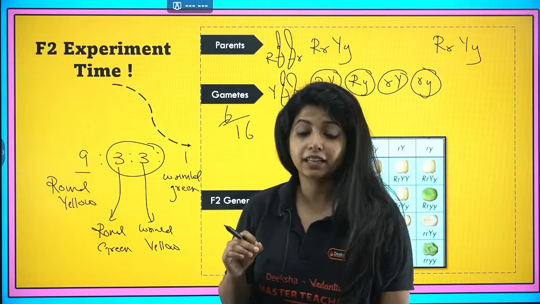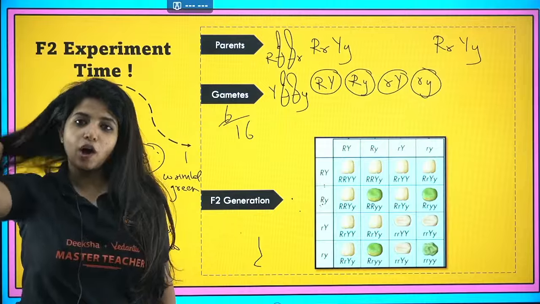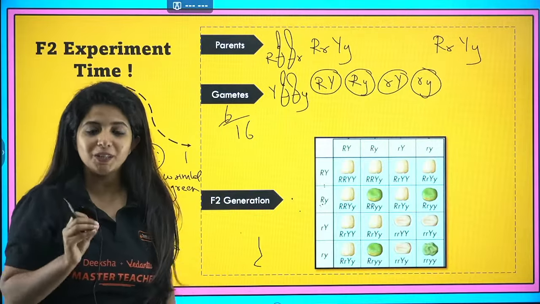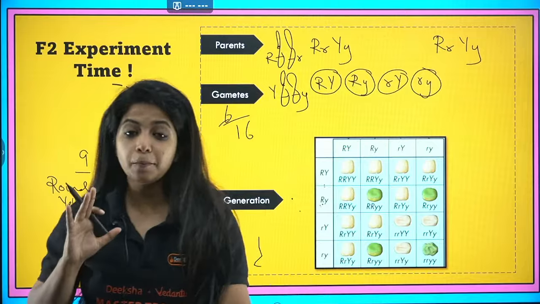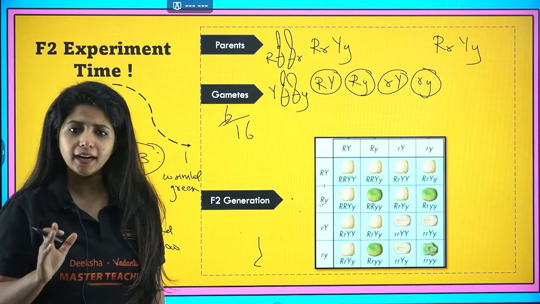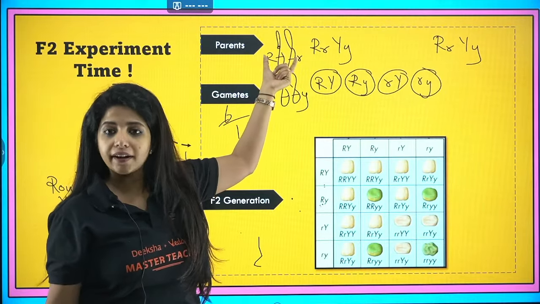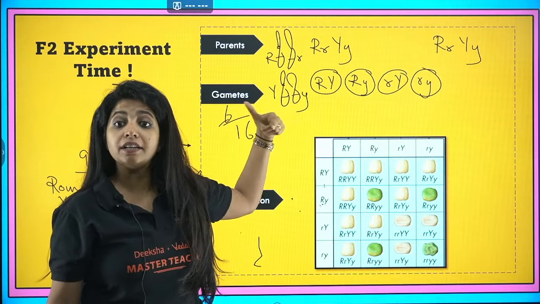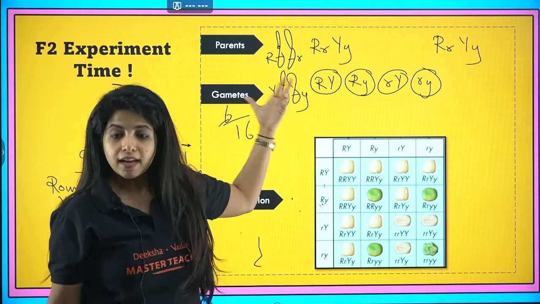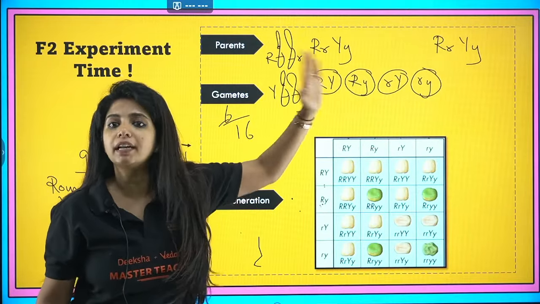And over here, my dear children, a very important law comes into action, and that is the law of independent assortment. The third law, the final law of Mendel. According to this law, if these alleles are for one character, that is shape, and these alleles are for another character, that is color, then both of them are going to assort or separate independently.